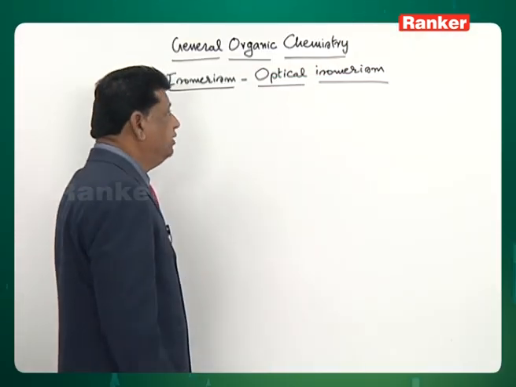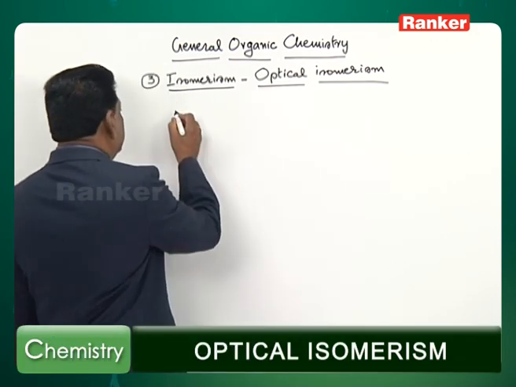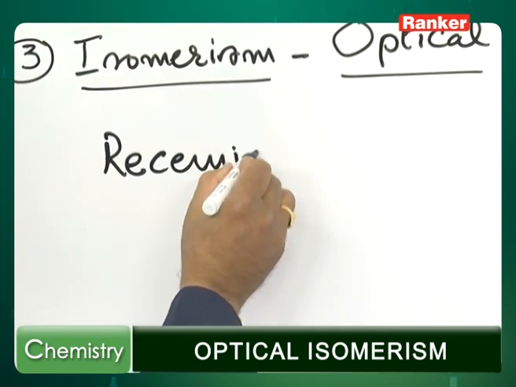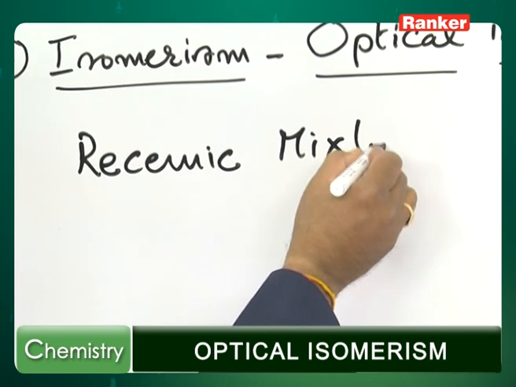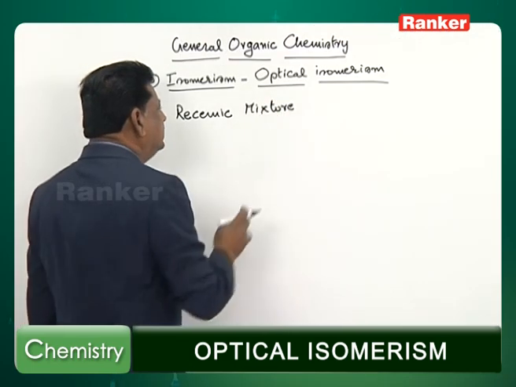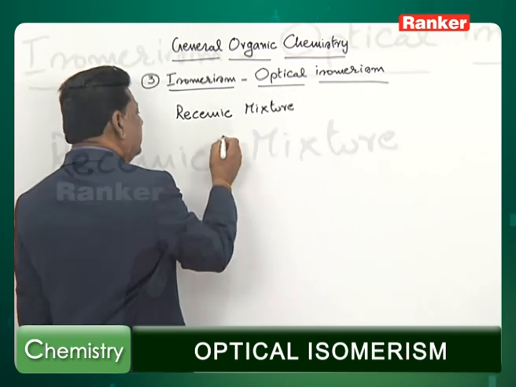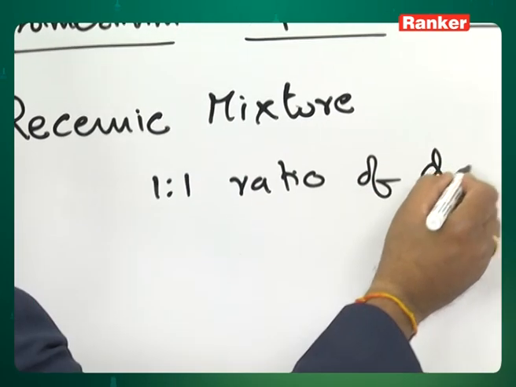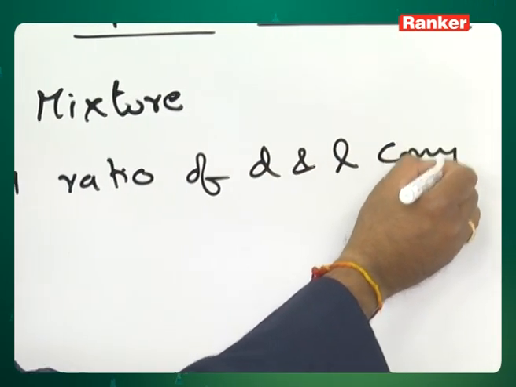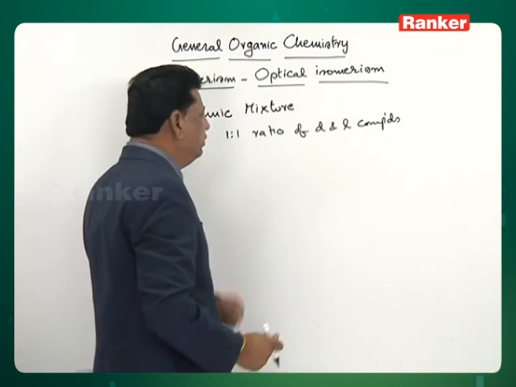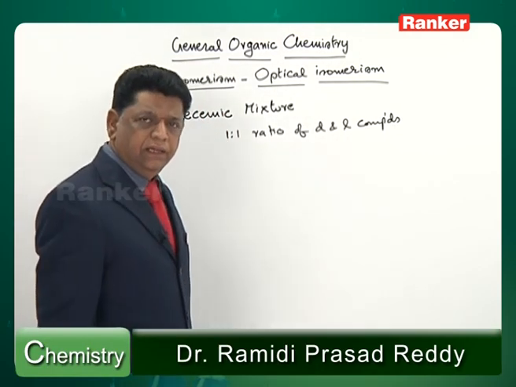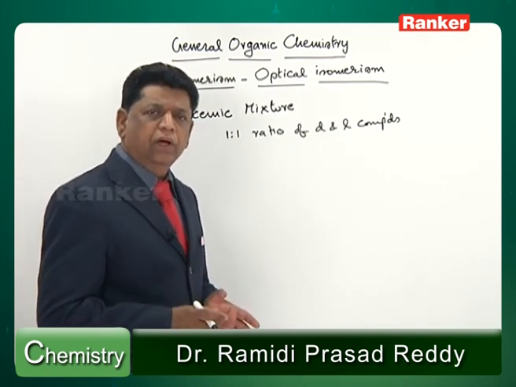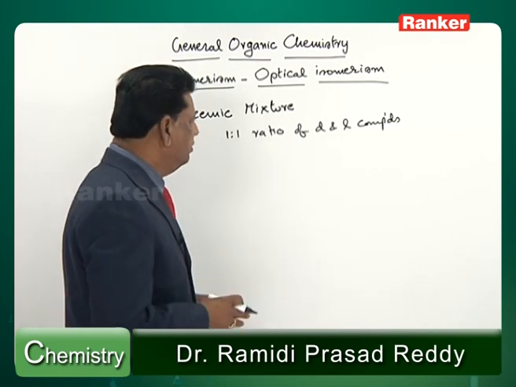So, in continuation to this optical isomerism, let us take one word called a racemic mixture. This is a mixture of the two optical isomers, 1:1 ratio of D and L compounds. This 1:1 ratio may be obtained by taking equal amounts by weight, by volume, or by number; you can also count and then mix.